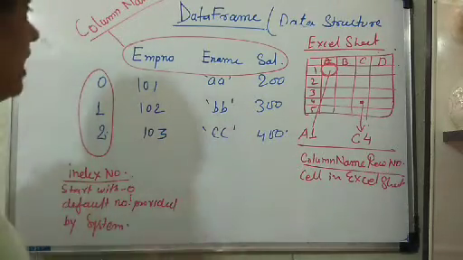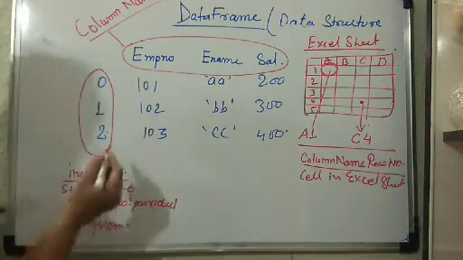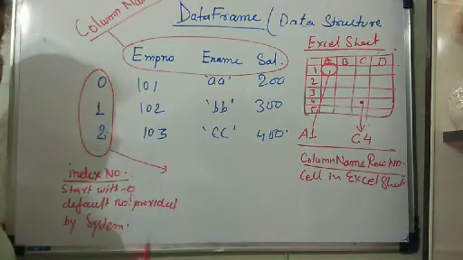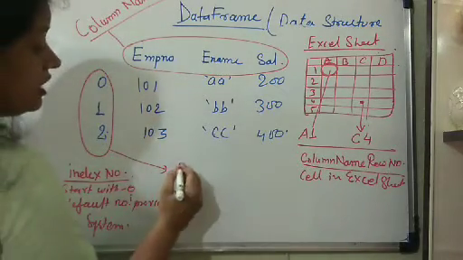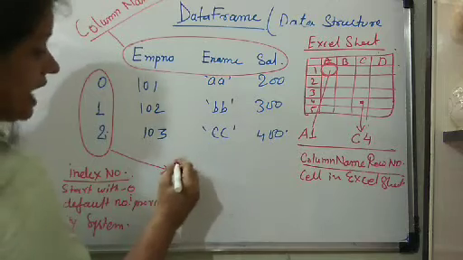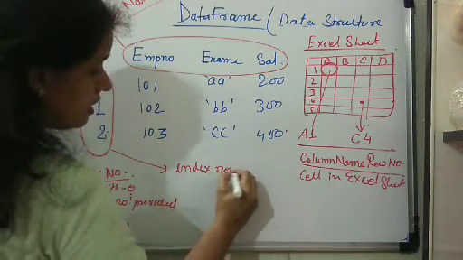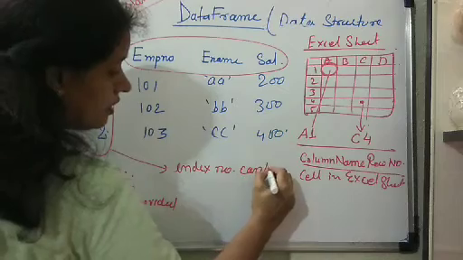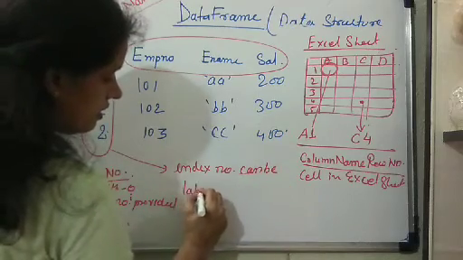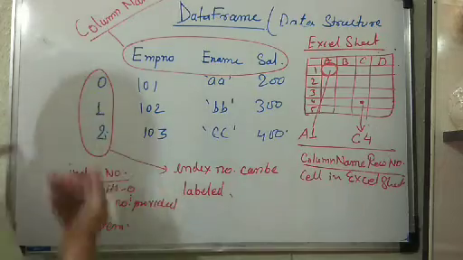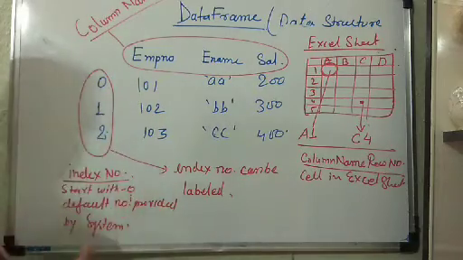One thing I'd like to tell you is that you can rename the index, as you have done in series. The index number can be labeled, so we can provide the index number, and also we can provide names.